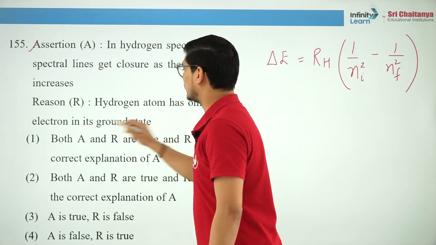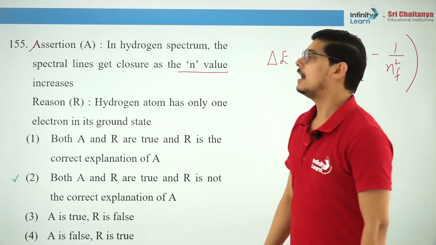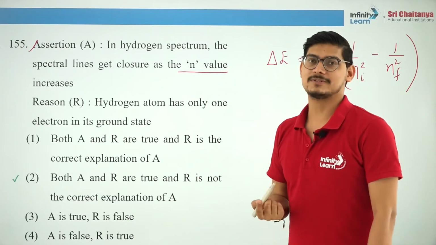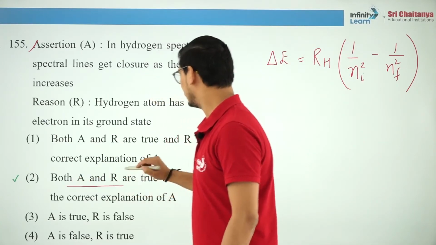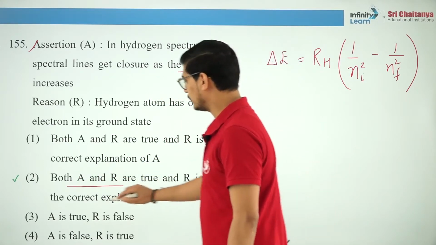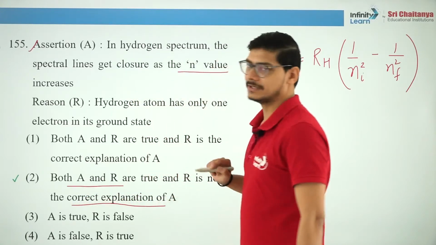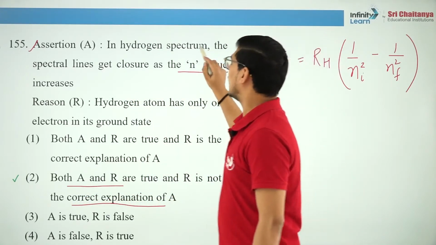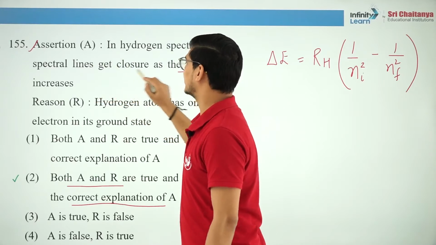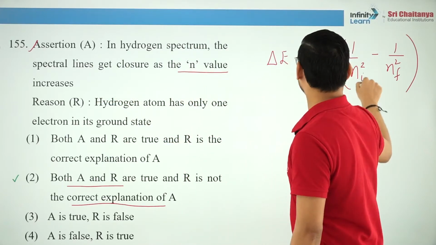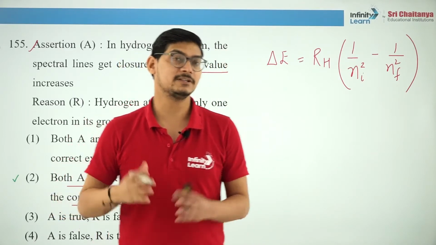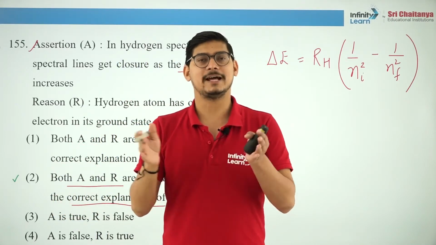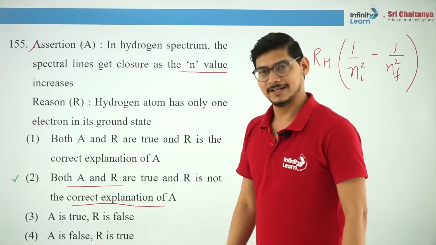Hydrogen atom has only one electron in its ground state. Yes, hydrogen atom has only one electron in its ground state because its atomic number is 1. So both assertion and reason are true, but reason is not the correct explanation of assertion. Why? Because in hydrogen atom spectrum, spectral lines get closer because energy difference depends inversely on the square of the principal quantum number. So as the value of n increases, they get closer and closer, and that is why lines also get closer. Clear?